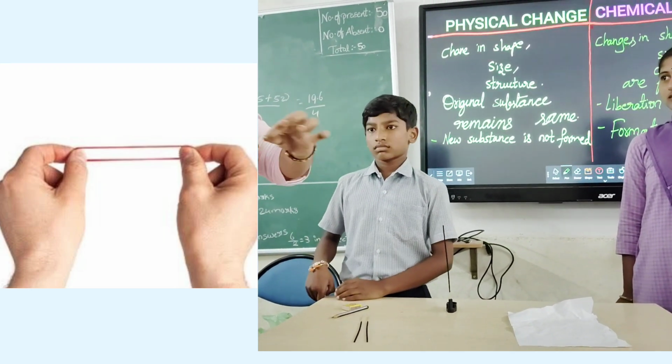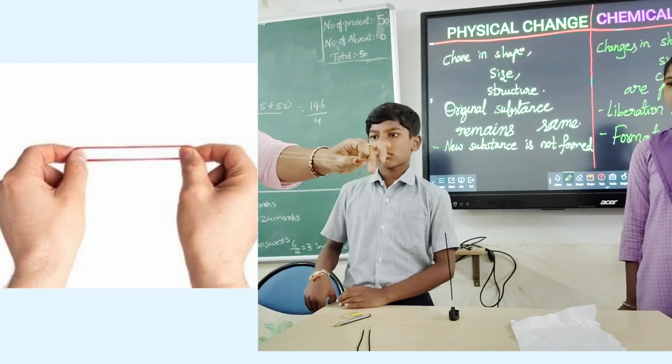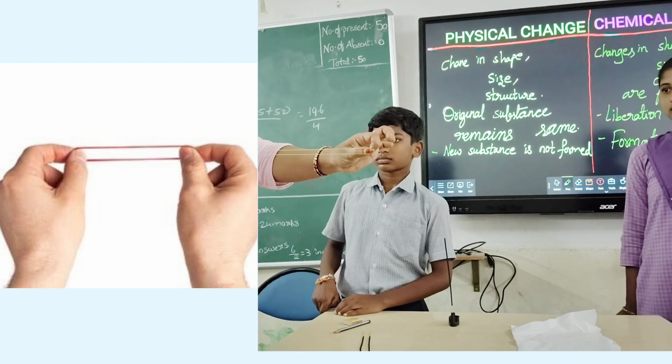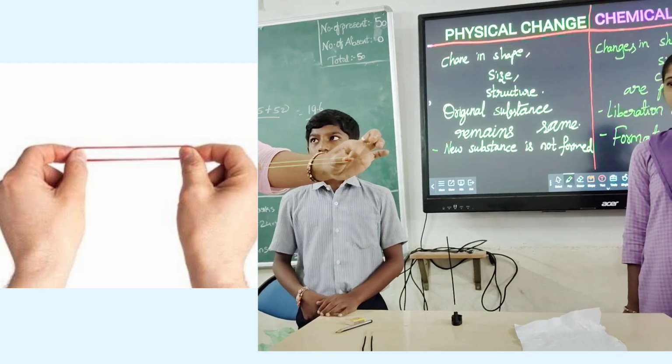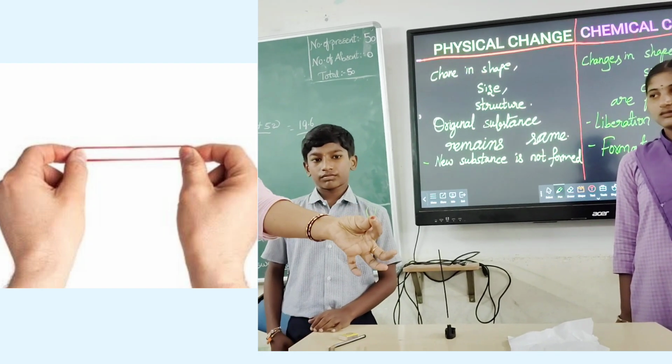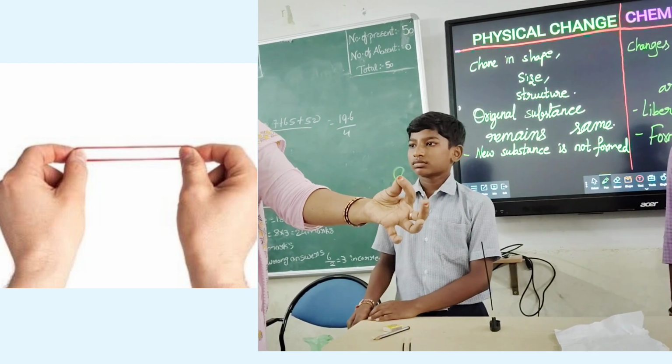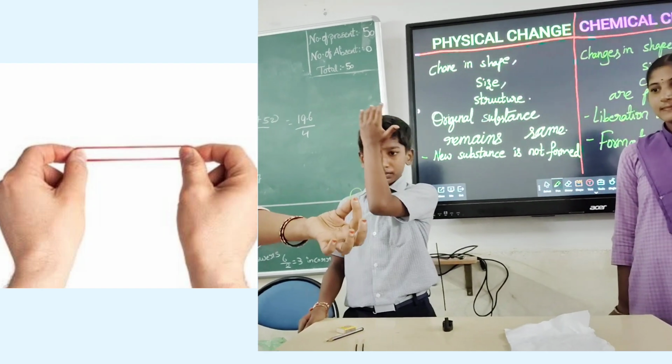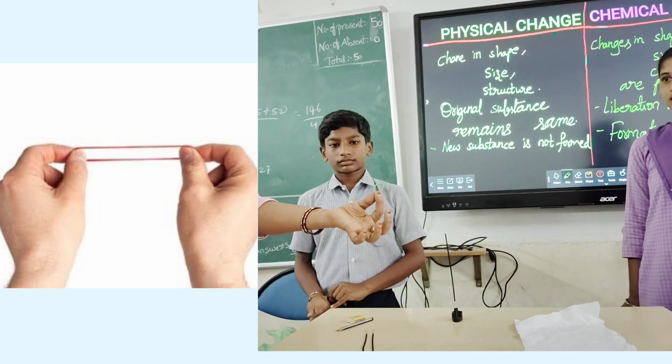By stretching the rubber band, we can increase its size. It gets elongated. It is a temporary change. When we release it, it will become normal again. This type of change, temporary changes, is called a physical change.